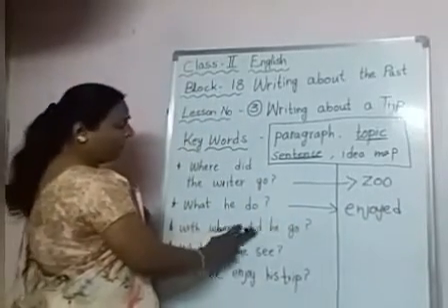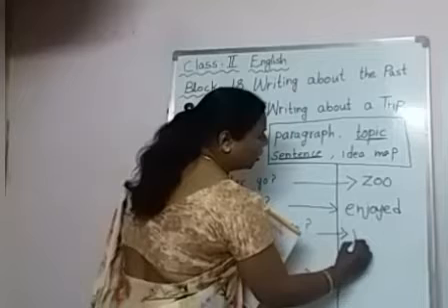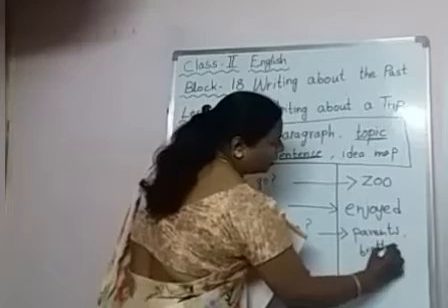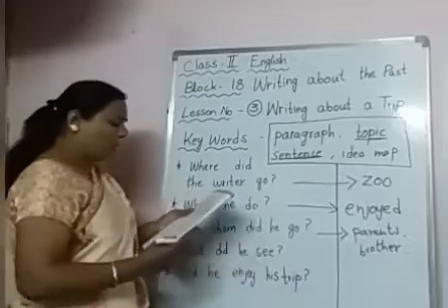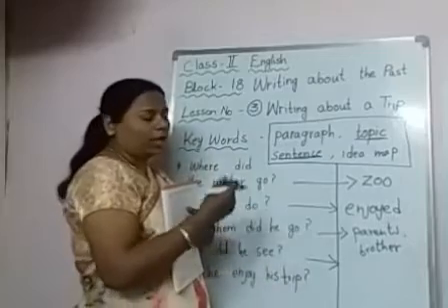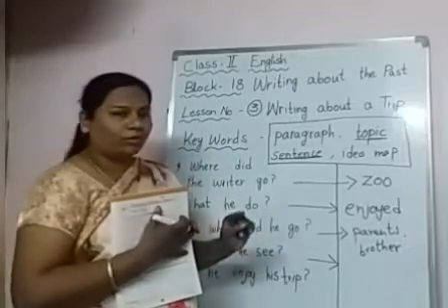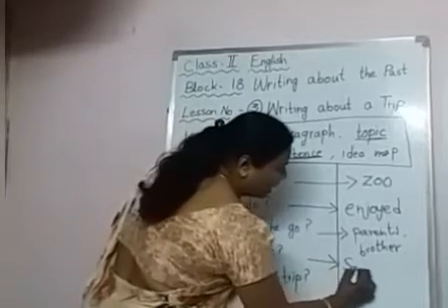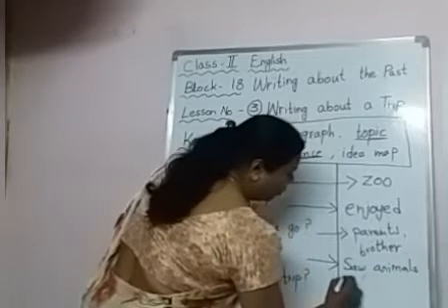Third question. With whom did he go? His parents and his brother. Okay, children. So we can write parents, comma, brother. And then, what did he see? We have to write in the past tense, children. So how will our answer start? He saw. He saw many animals.